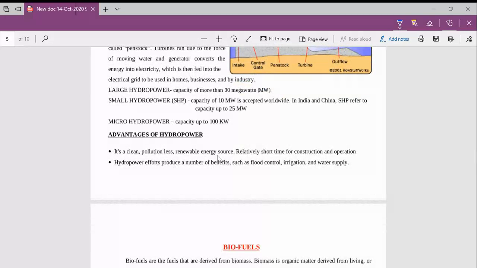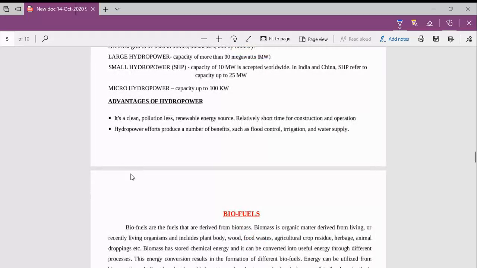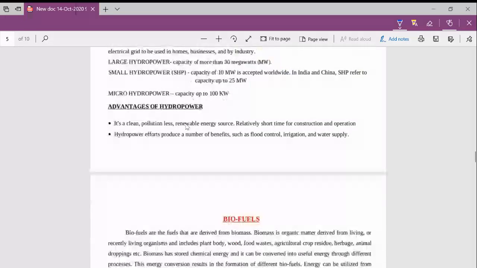It's a clean, pollution-free, renewable energy source, with a relatively short time for construction and operation. So basically, as compared to other energy sources, a hydropower plant has a relatively short construction time and effective operation. The next point is hydropower projects produce a number of benefits such as flood control, irrigation, and water supply. Okay, so these are the advantages of a hydropower plant.